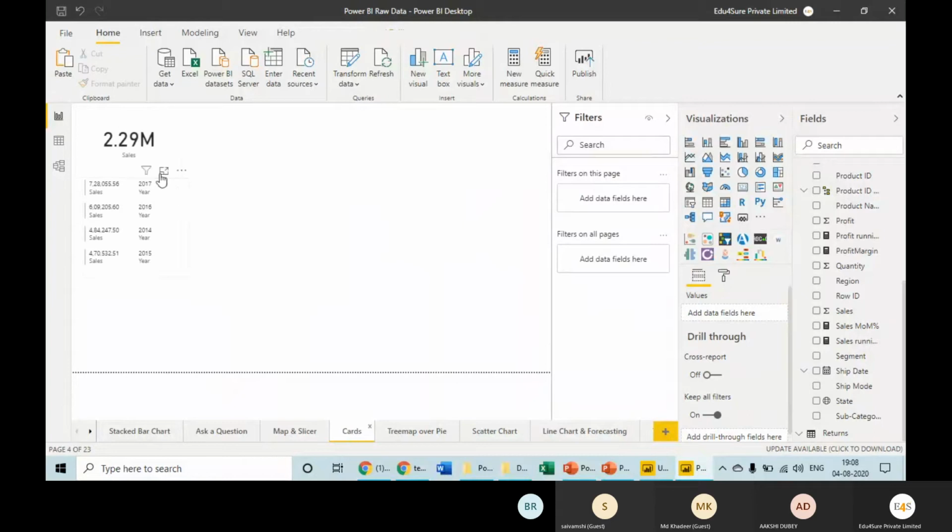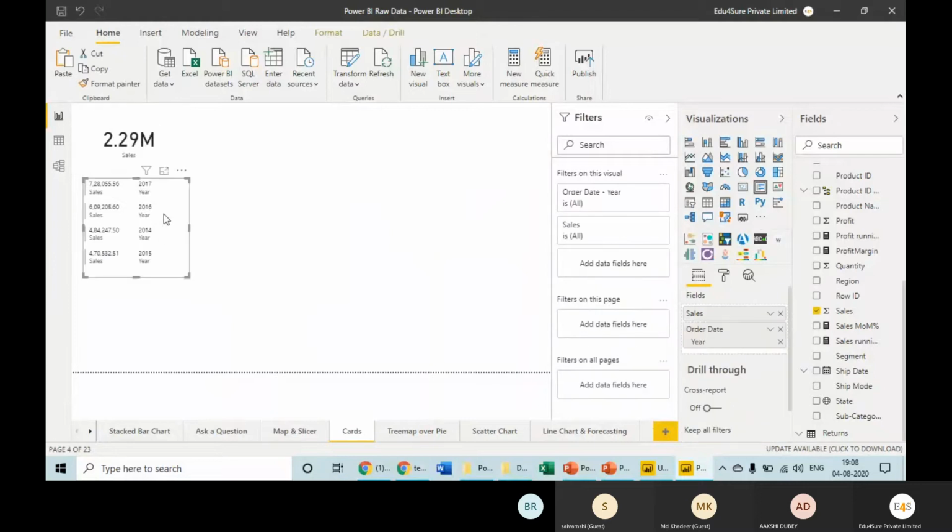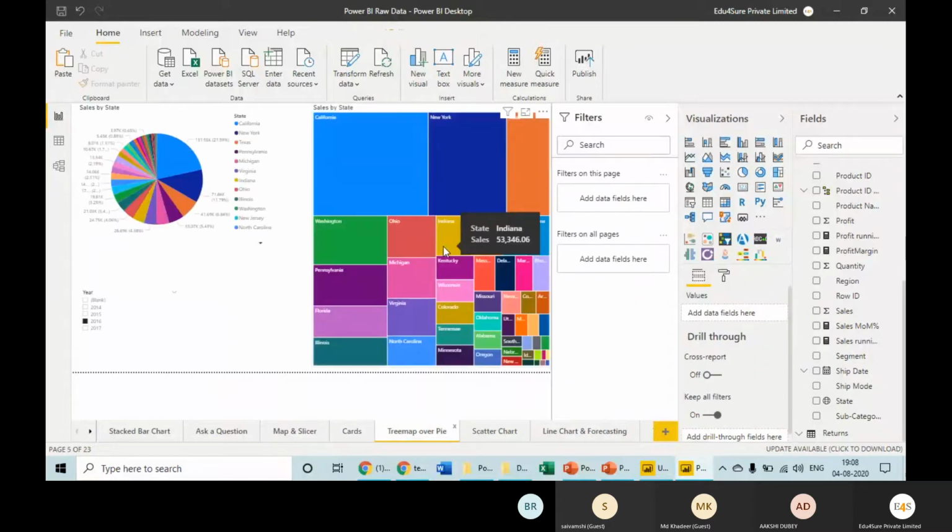right? These are called cards, where we want a fixed information on a dashboard. These are called cards. This is a single row card because we have one value. This is called multi-row card because we have multiple values, right? This is tree map over pie chart, which I did in front of you. So this understanding is also very, very important, that which visual to use on which type of data. Then only you will be able to present your data meaningful, right?